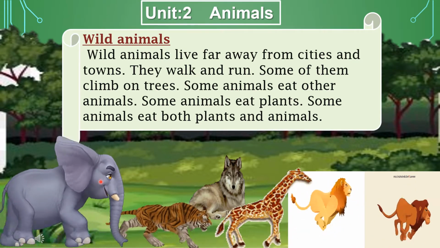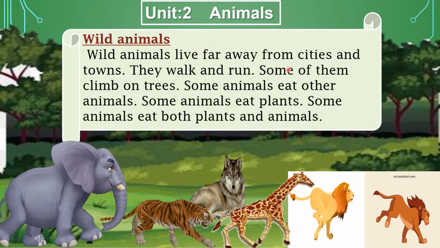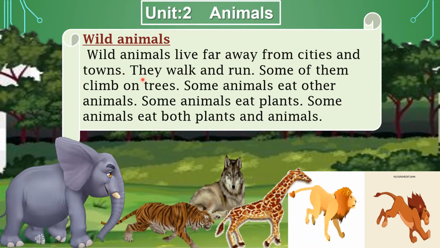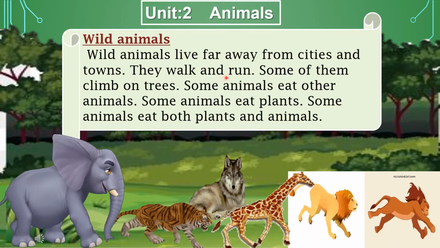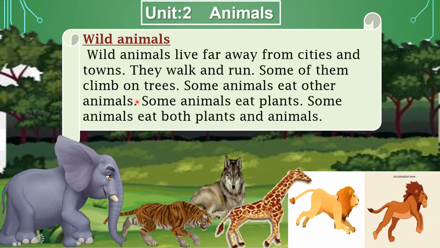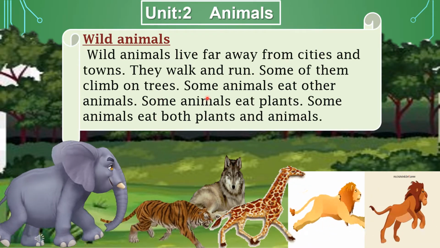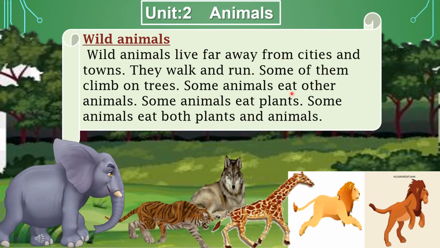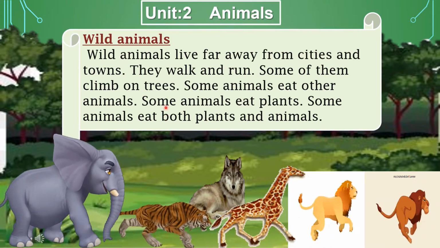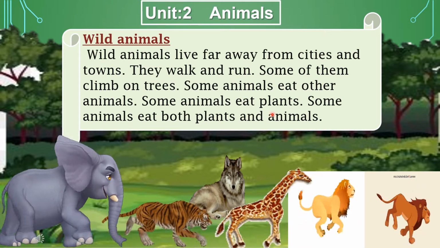Wild animals live far away from cities and towns. They walk and run. Some of them climb on trees. Some animals eat other animals. Some animals eat plants.